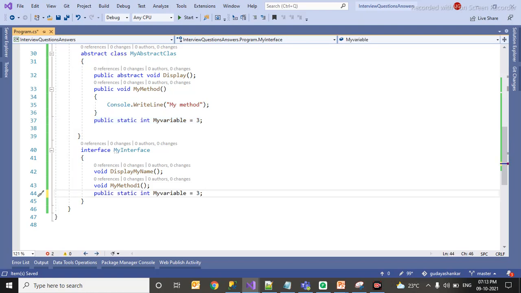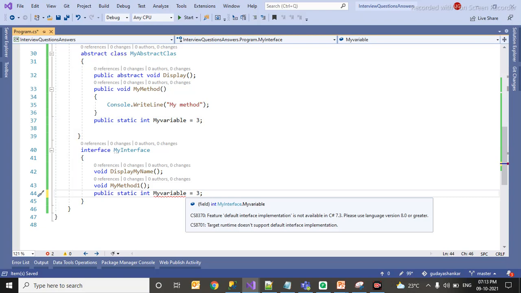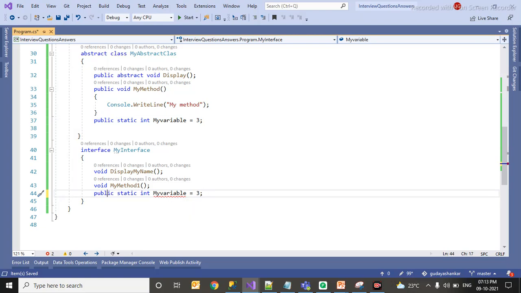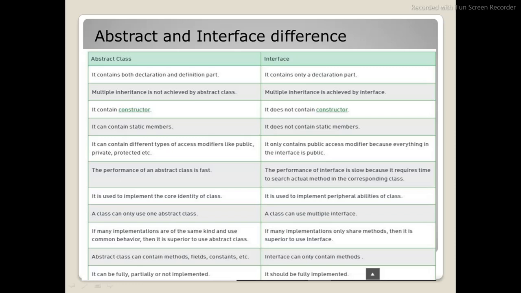See, here again the feature will not be available, because you cannot create variables inside an interface. So this is the difference between interface and abstract class. I have explained that an abstract class contains both declaration and definition parts, while an interface contains only the declaration part.